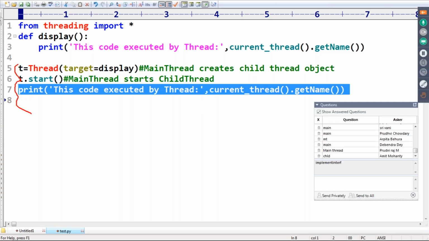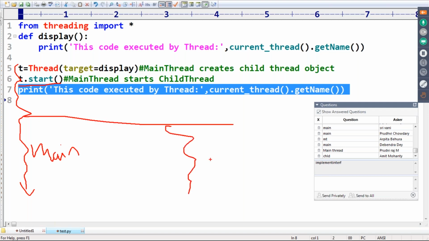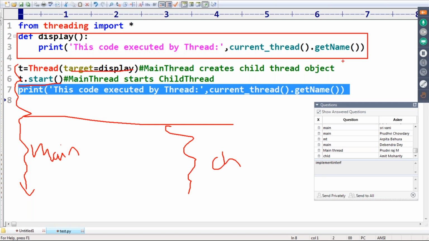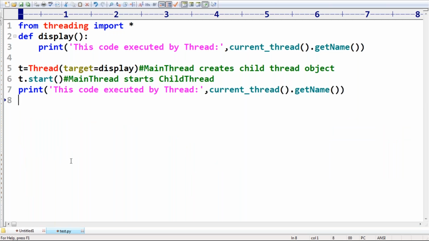Sir, this flow is always taken care of by the main thread only. But whenever we use t.start, a separate flow comes by default. That flow is nothing but the child thread. What is the job of that child thread? It is nothing but execution of the display method. That's it. Any doubt up to this?